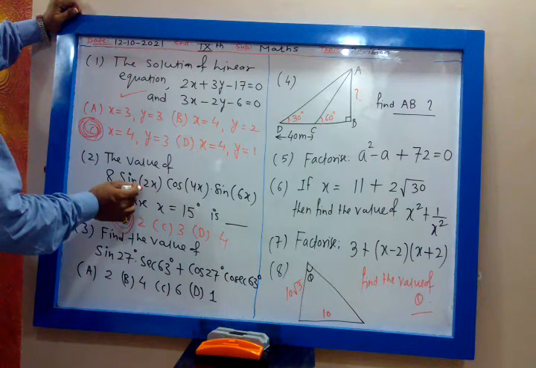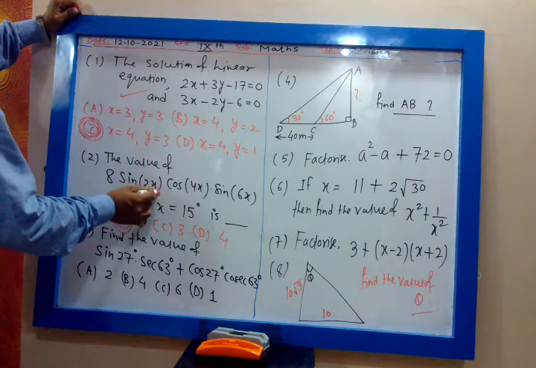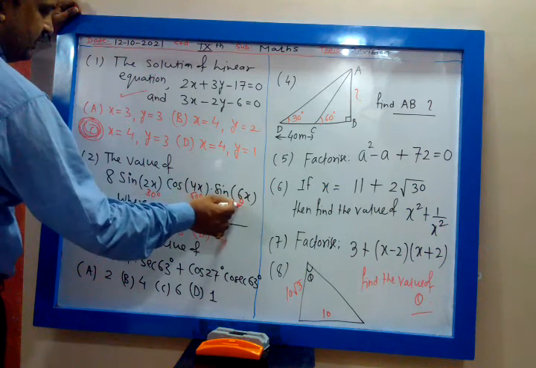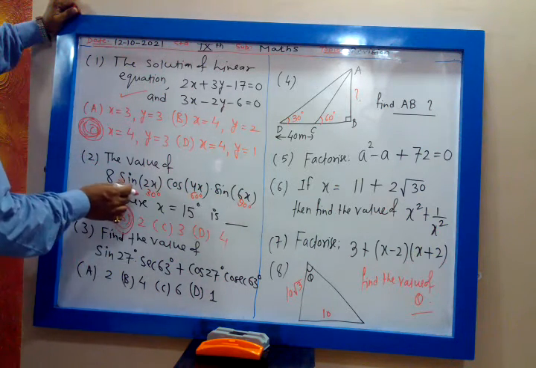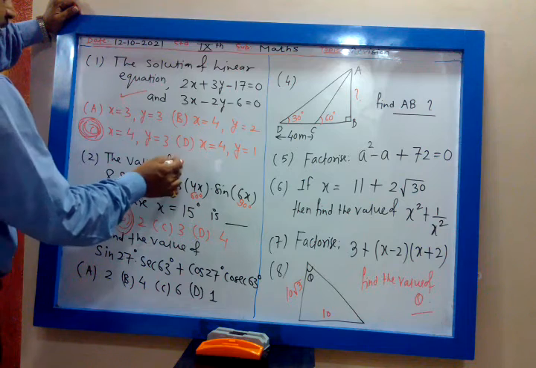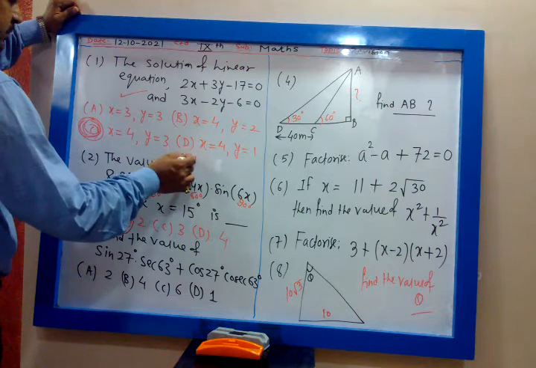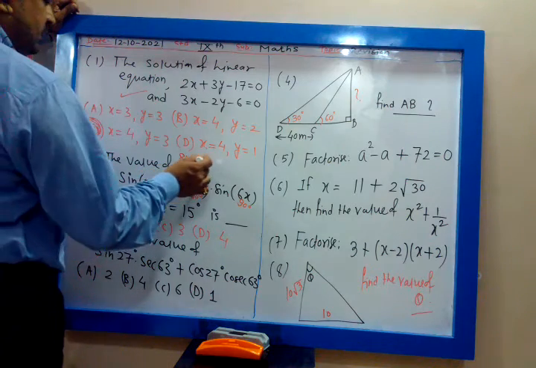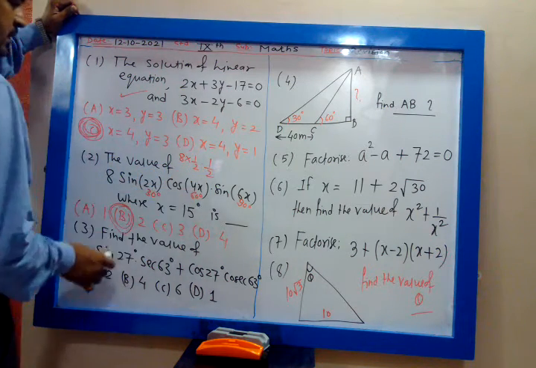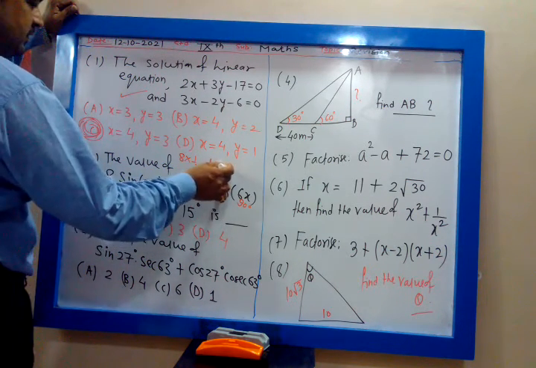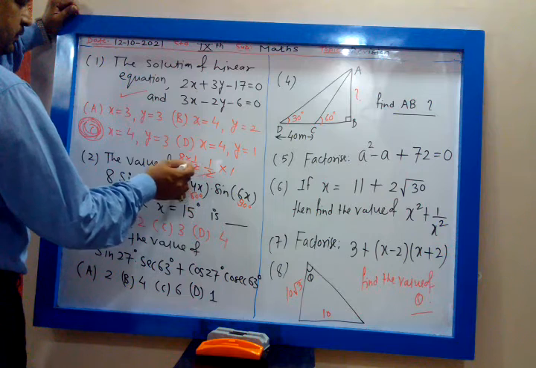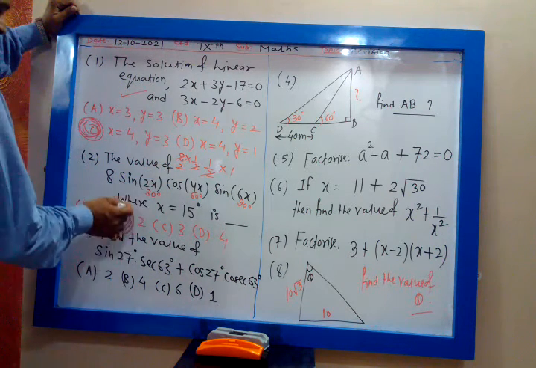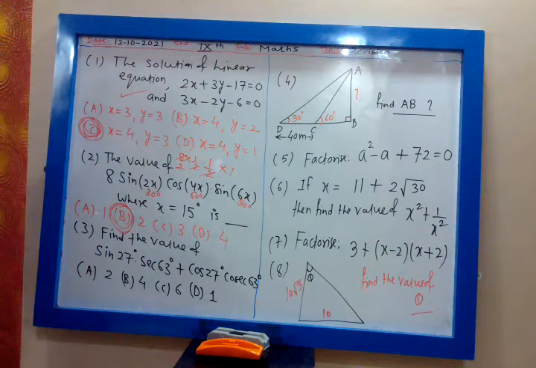So when x is 15 degree, this becomes 30 degree, this becomes 60 degree, and this becomes 90 degree. 8 sin 30 degree. Sin 30 degree is 1 by 2. So this becomes 8 into 1 by 2 into cos 60 degree, which is 1 by 2. Sin 90 degree is 1. 2 2s are 4, 4 2s are 8. So the answer is 2 into 1 into 1 into 1, that is 2. So option number B is the correct option.